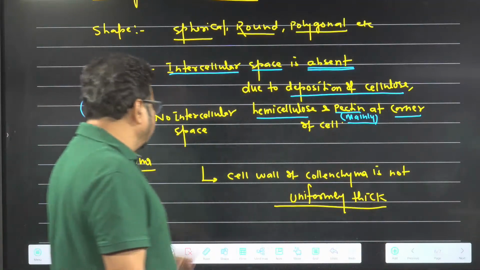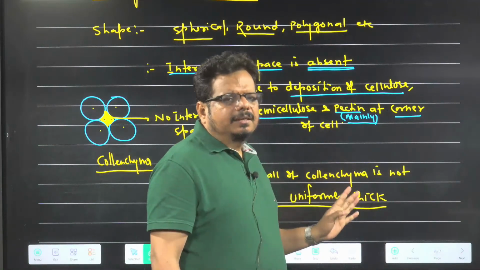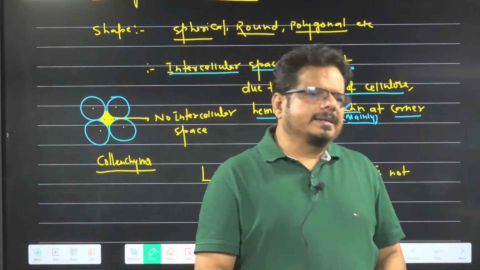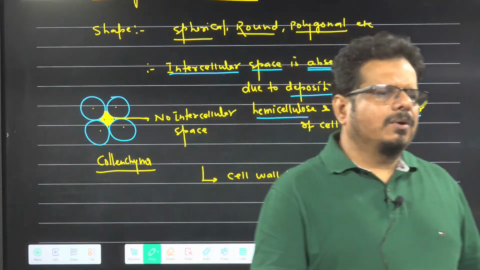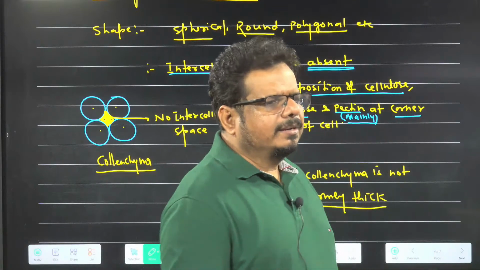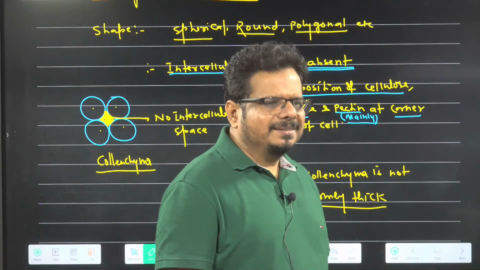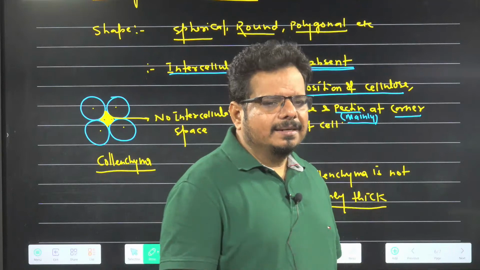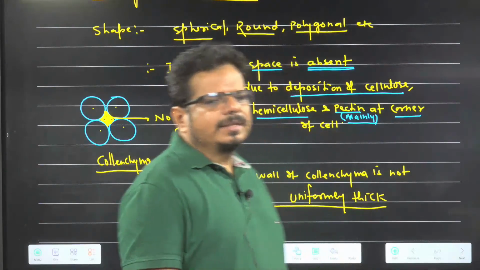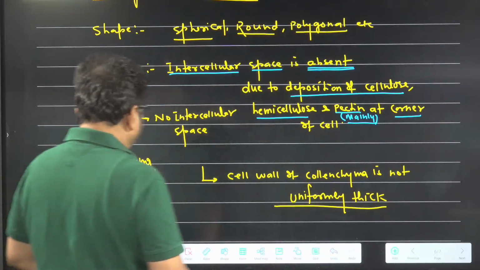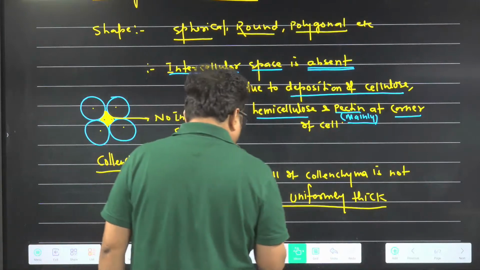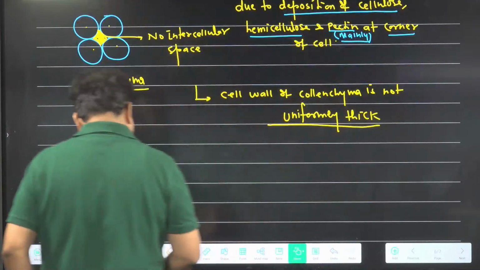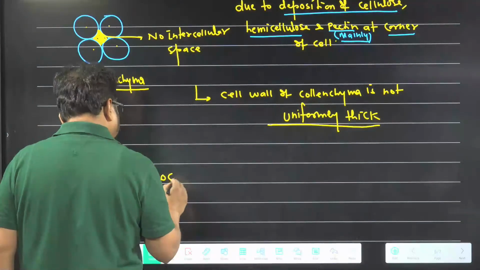So people can also raise a question on these lines. One statement they can give: in collenchyma the cell wall is not uniformly thick. Is the statement correct or wrong? The statement is correct. Understanding the idea? Uniform thickness is not there. Now I am telling the location of the collenchyma.